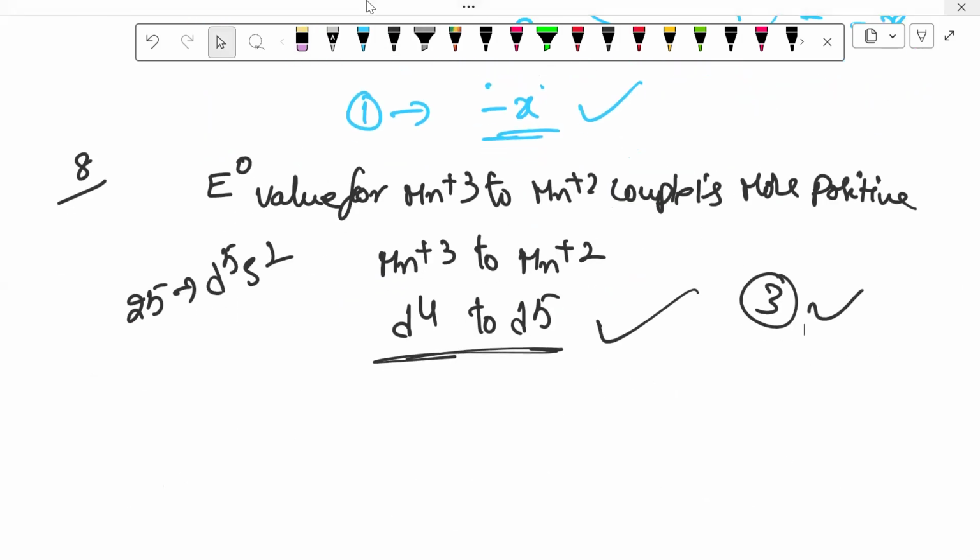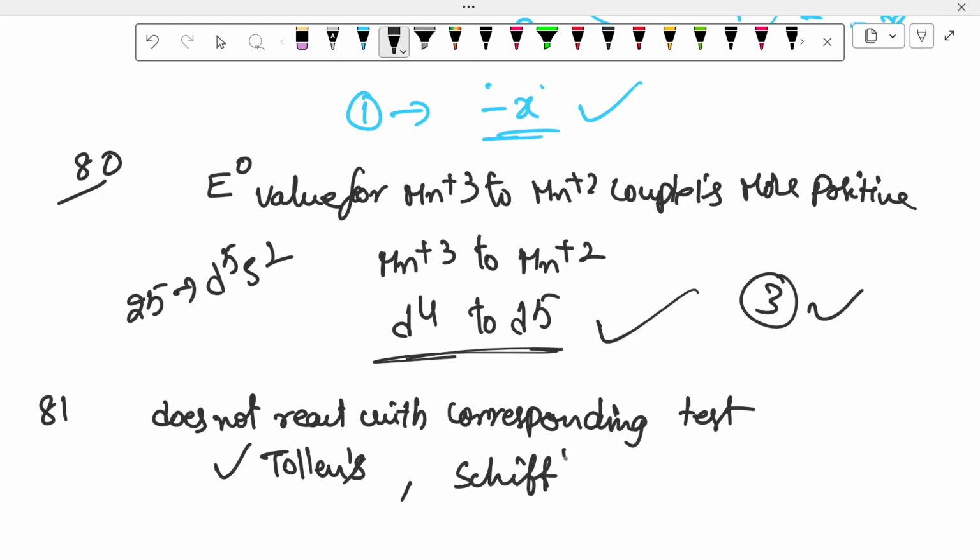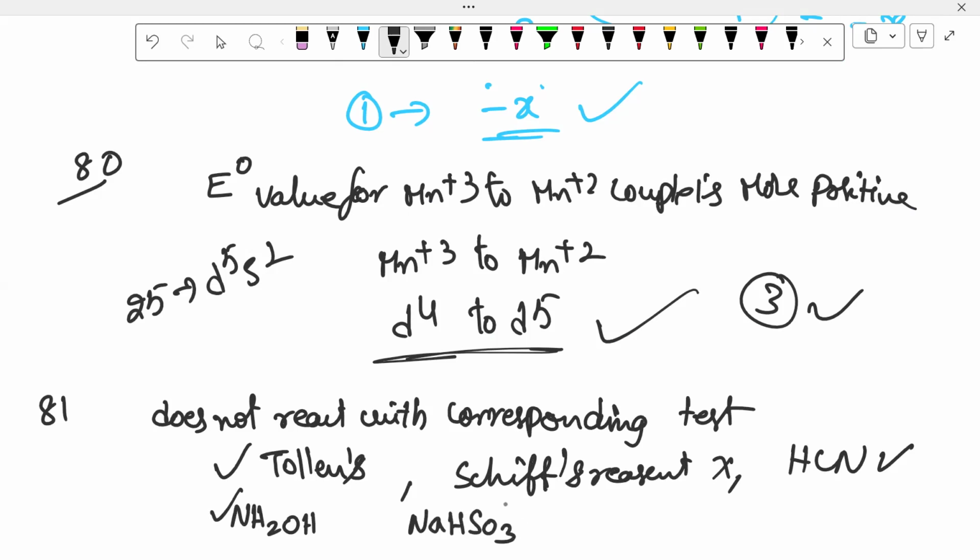Next. Shall I move on to 81? 81 question. The reagent which does not react with the corresponding test. What do they give? Tollens test, Tollens test is given by glucose. Schiff's test, Schiff's reagent, not given by glucose. HCN given by glucose. NH2OH given by glucose. And next, NaHSO3 not given by glucose. That means these two are not given by glucose.